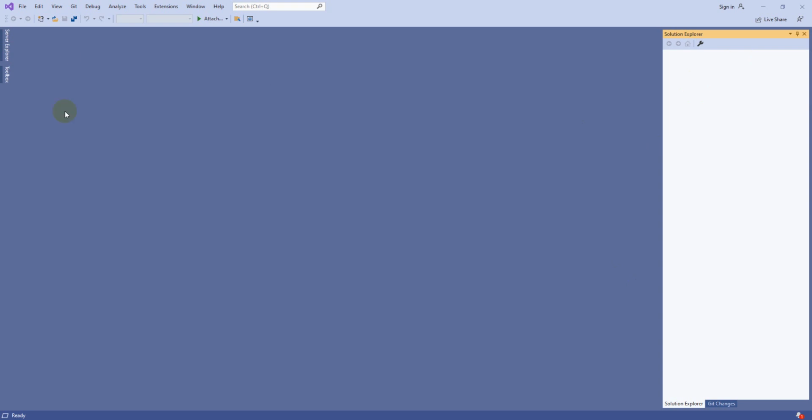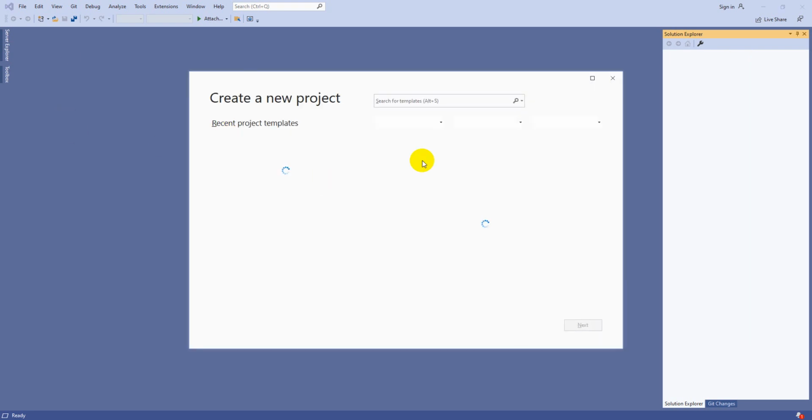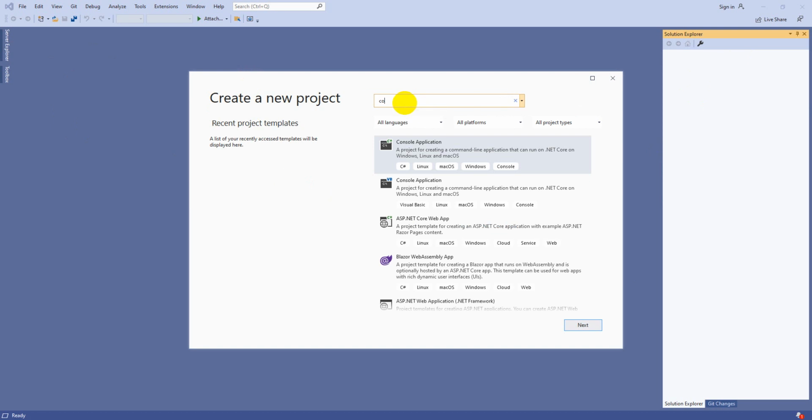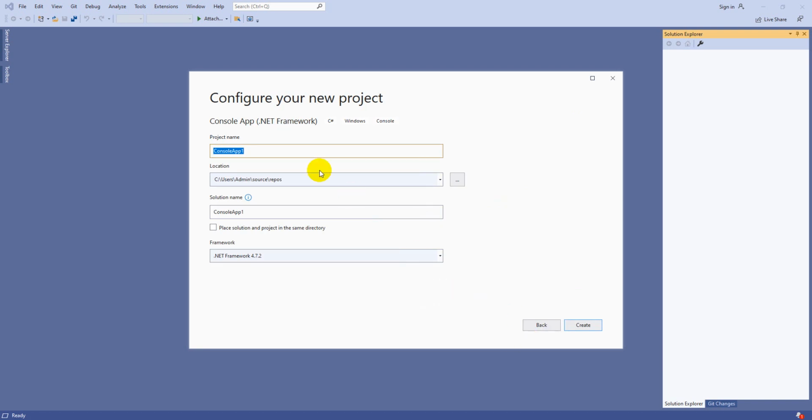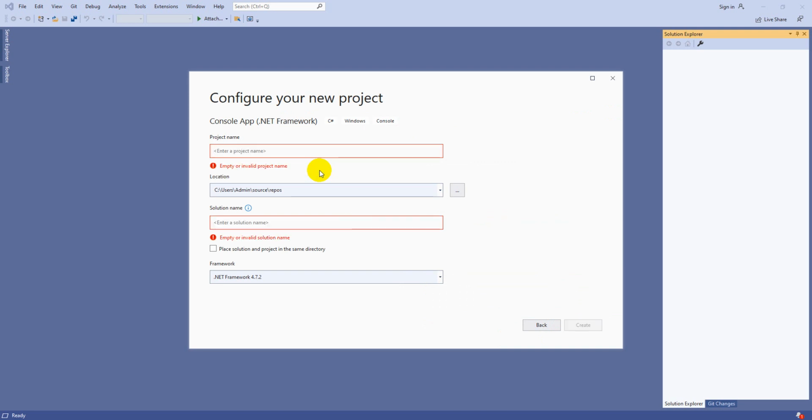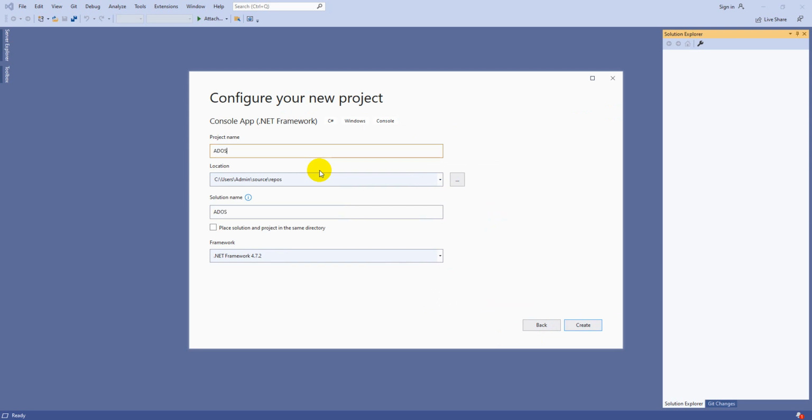First of all, let me create a project. Let me search for console applications. In console there will be a lot of types, as I already mentioned. Here you need to select Console Application, and in brackets it should be .NET Framework. Let me name it ADO sample, and create it.